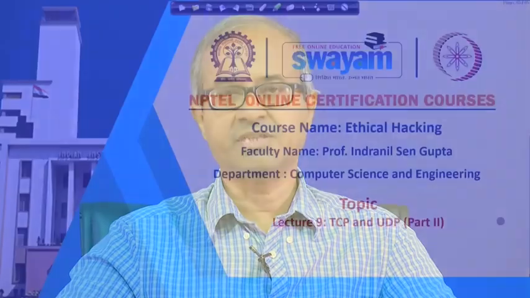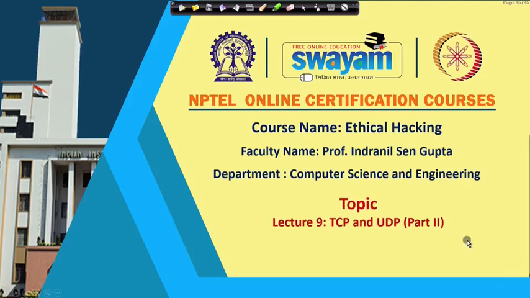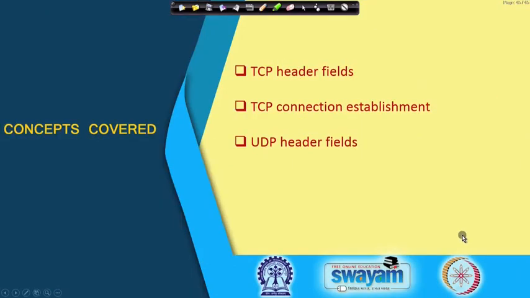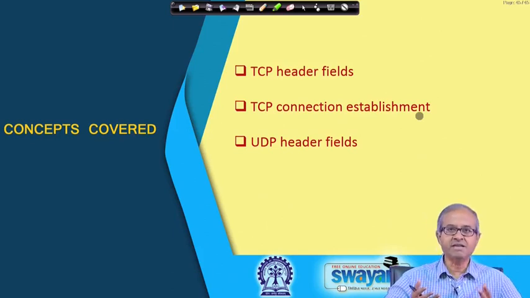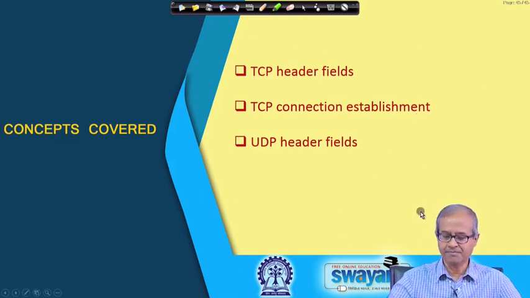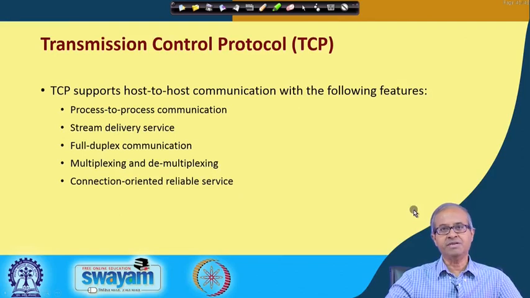We continue with our discussion on the TCP and UDP protocols in this lecture as well. Here in the second part of this lecture, we shall be looking at the actual header fields of both the TCP and UDP protocols, and in particular we shall be looking at the process of TCP connection establishment and also connection termination, because these are a few very interesting things which can lend itself to some kind of network based attacks that we shall be talking about. Okay. So, let us start with TCP.